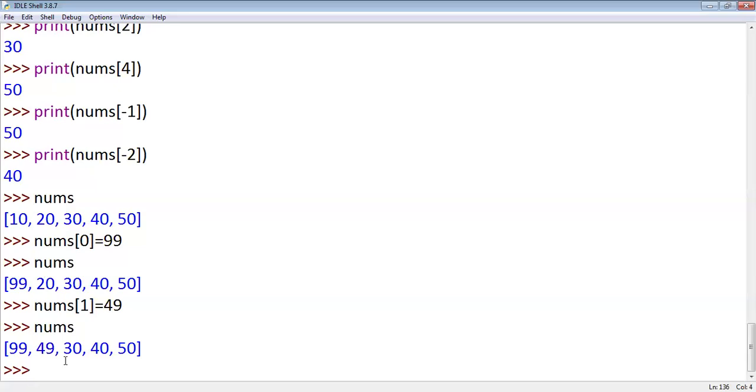We can add, we can modify, we can delete elements in a list. One more property regarding list: list elements may be nested. Okay. Here I am creating num1 as a list.